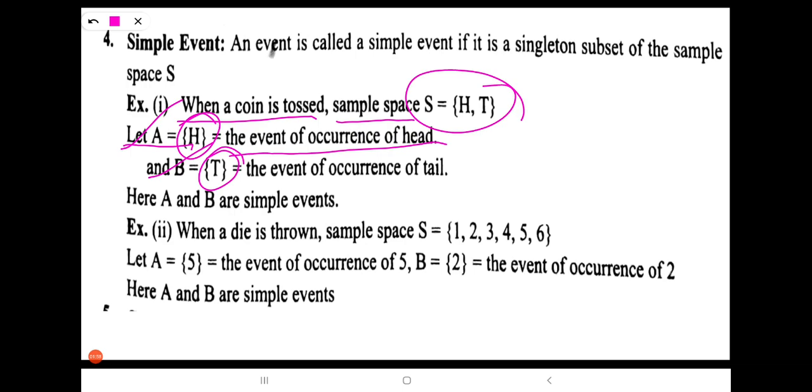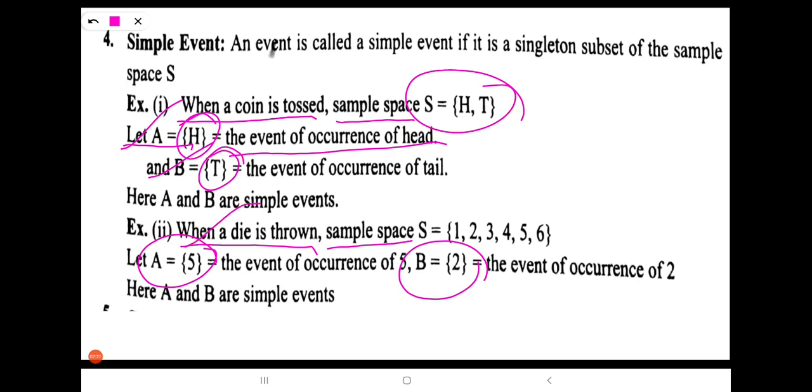Look at the second example. When a die is thrown, sample space S is equal to {1, 2, 3, 4, 5, 6}. Look at subsets of S. A is equal to {5} and B is equal to {2}. These two have only one element in them.